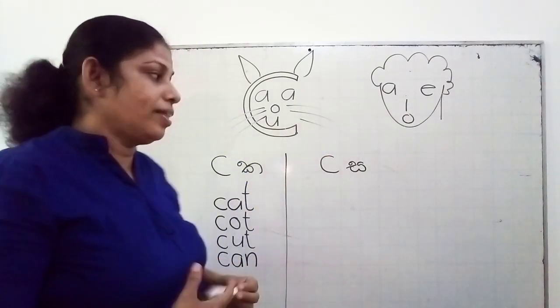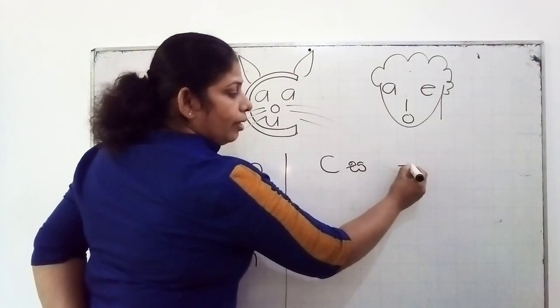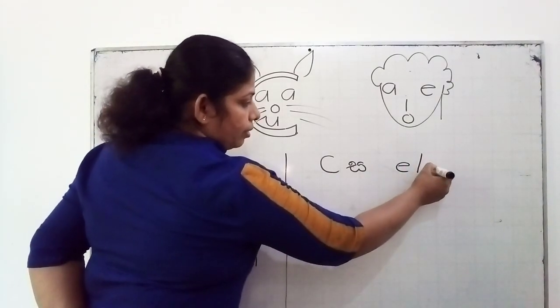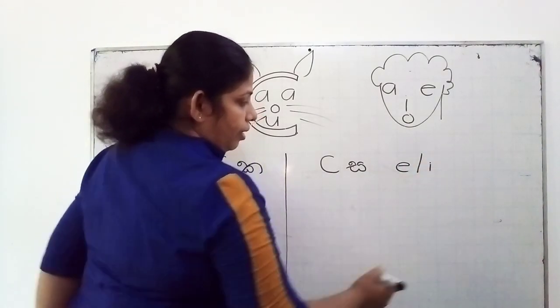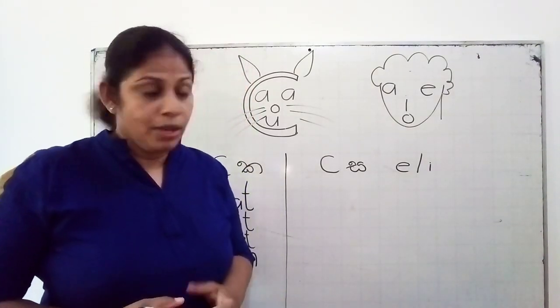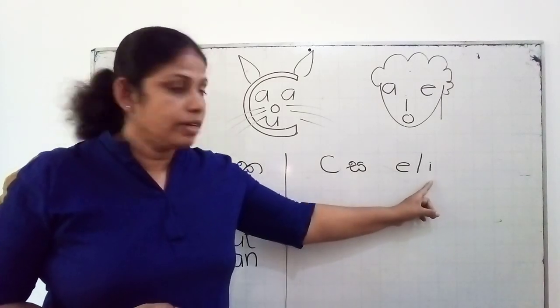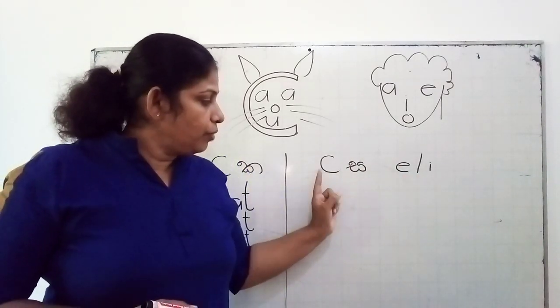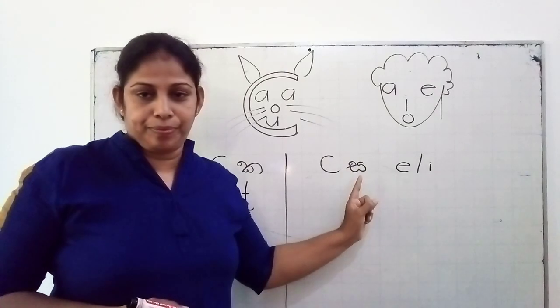What are they? E and I. Letter E and letter I. With these 2 letters, letter C we pronounce as S.